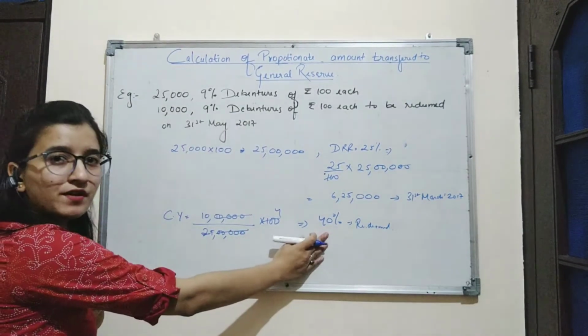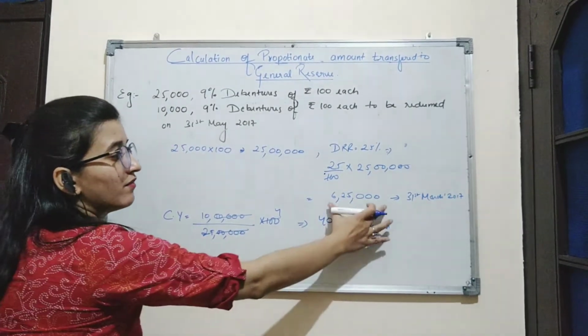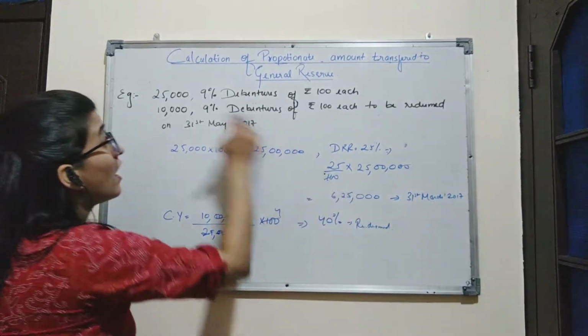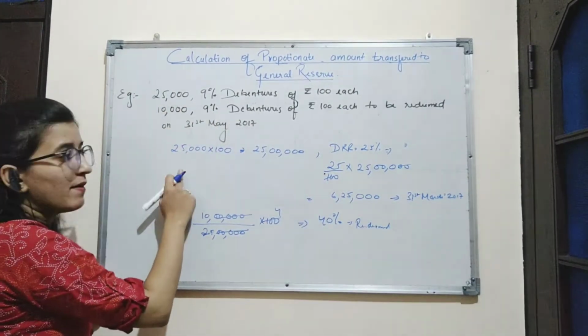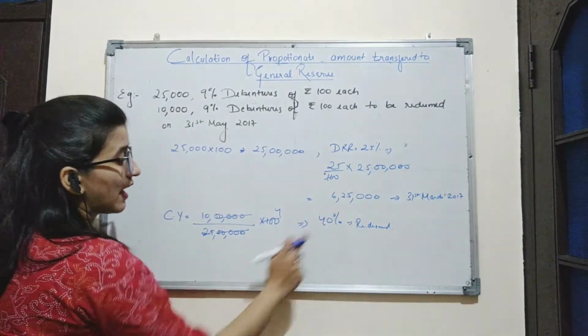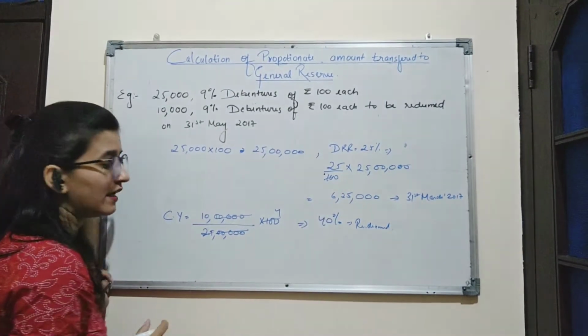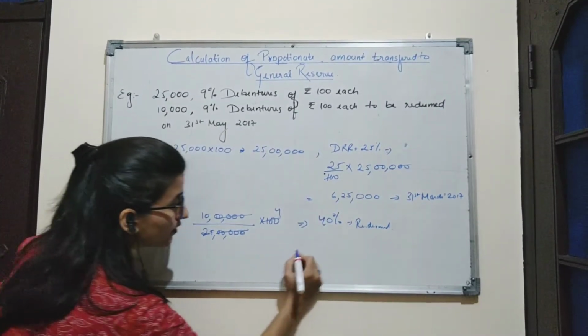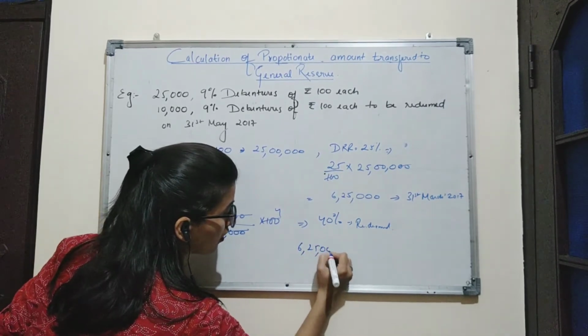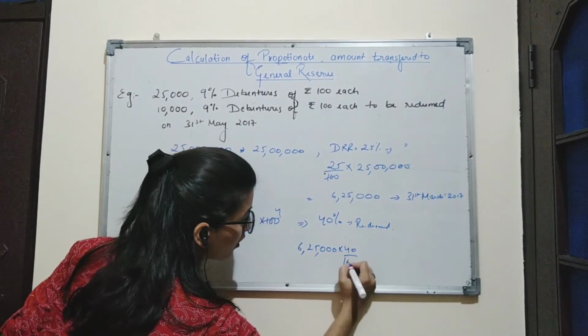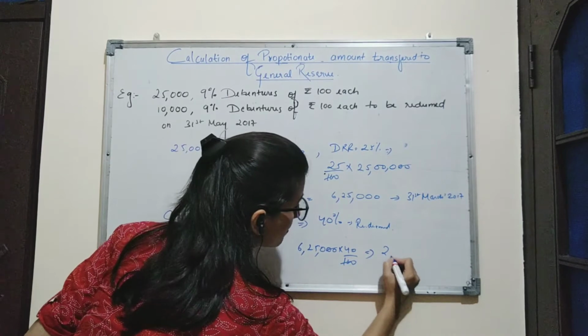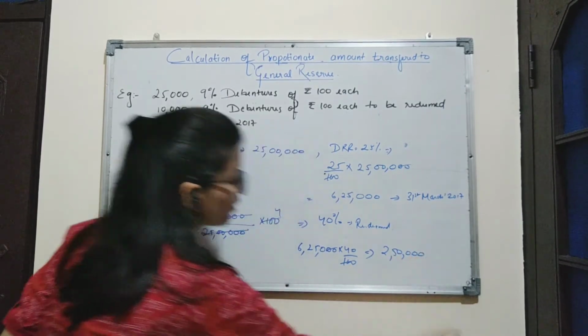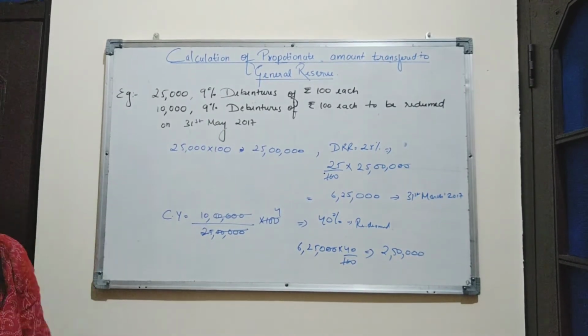See, 40% of debentures has been redeemed, but we have maintained the DRR on 100% of debentures. So we will calculate the 40% of DRR. Amount will be 2,50,000.